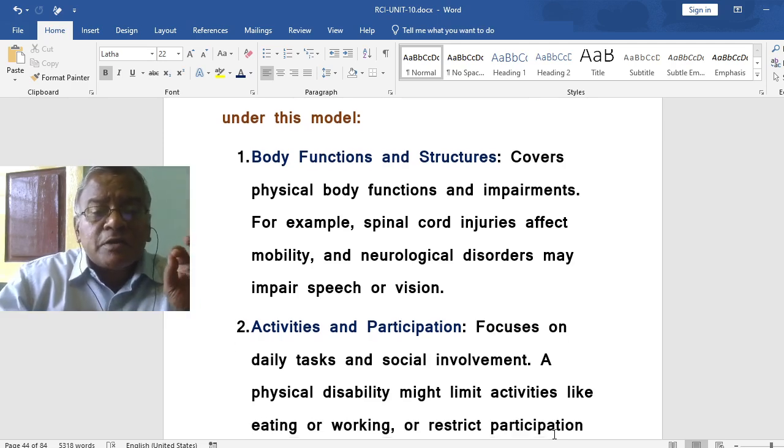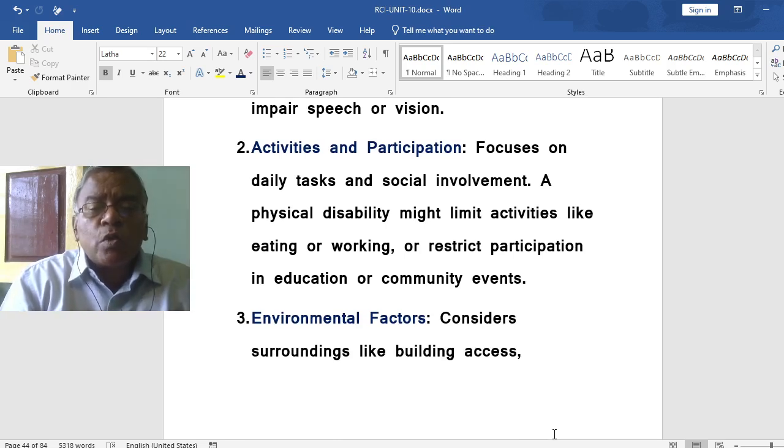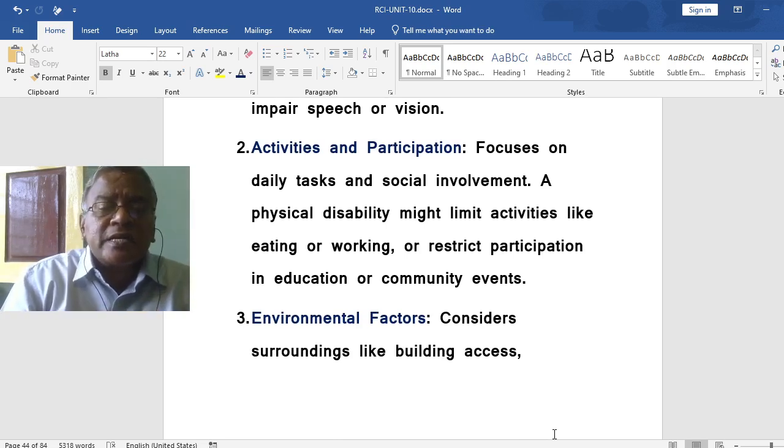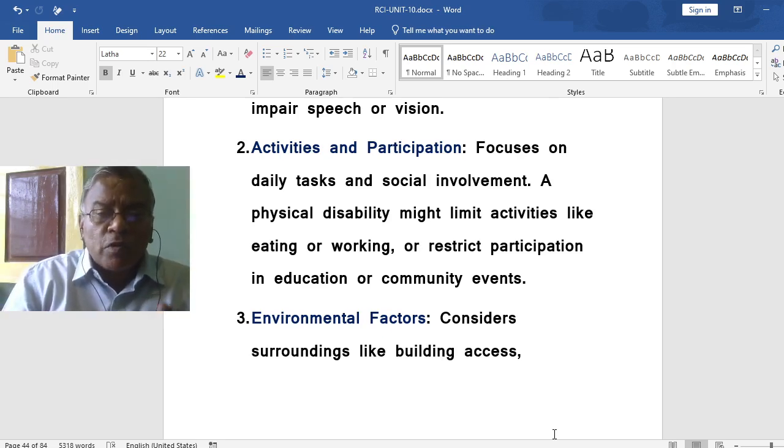Then activities and participation, another category. It focuses on daily tasks and social involvement. A physical disability might limit activities like eating or working, or restrict participation in education or community events.